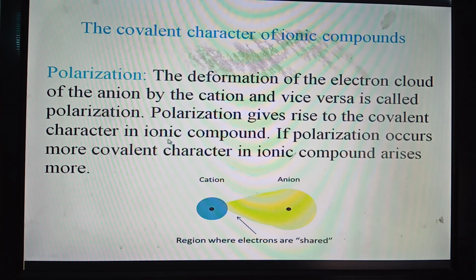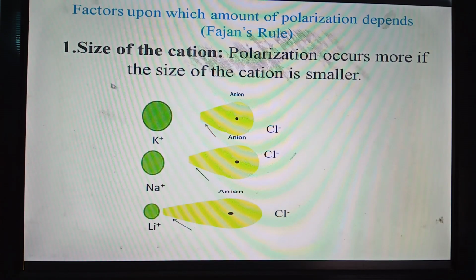Now mind it, if the polarization occurs more, more covalent character arises in the ionic compound. But we have to know clearly when more polarization occurs and when less polarization occurs. This factor is described by a law which is called Fajans' Rule. So the factors upon which the amount of polarization depends are governed by the law known as Fajans' Rule. There are some points regarding this rule. We shall discuss these points one by one.